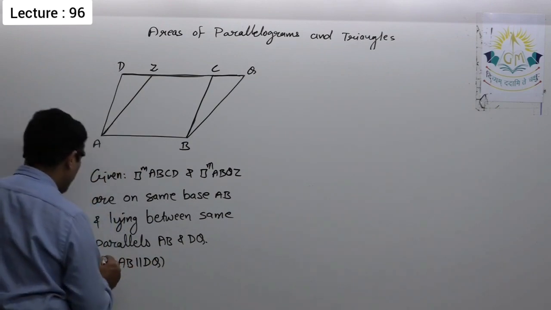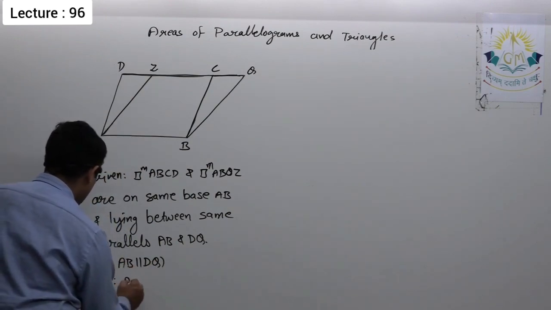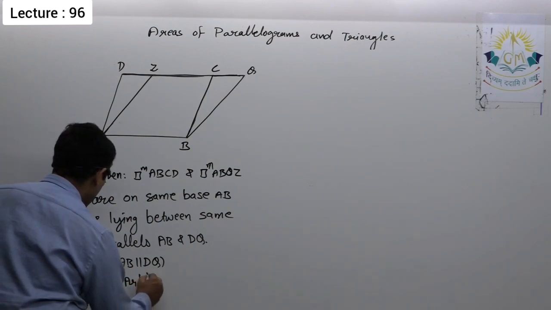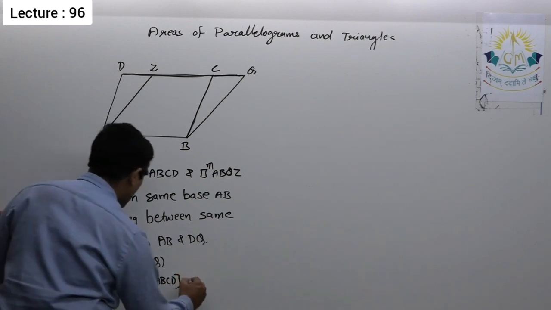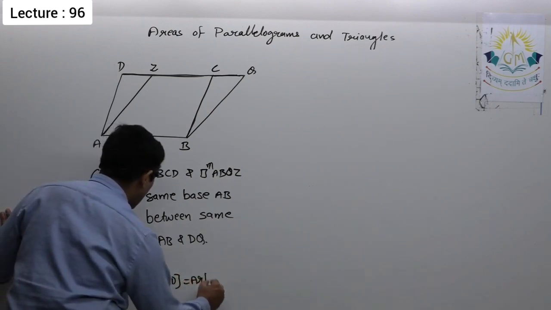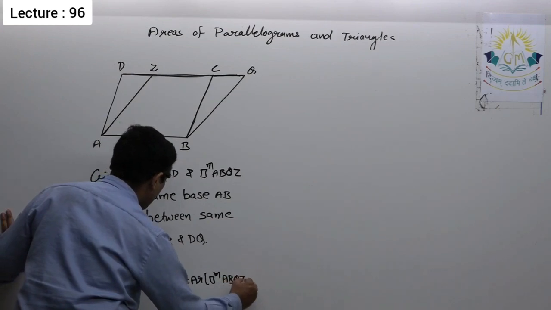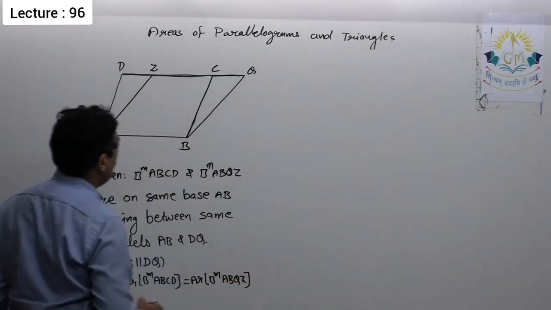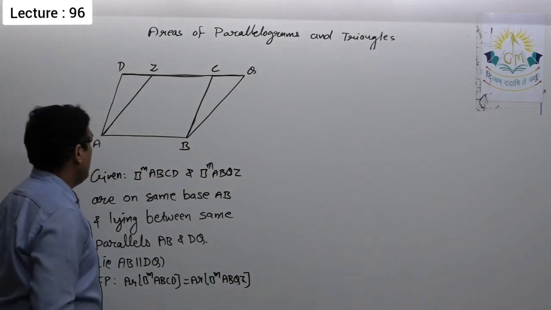What we have to prove: area of parallelogram ABCD is equal to area of parallelogram ABQZ. We have to prove these two parallelograms have the same area.